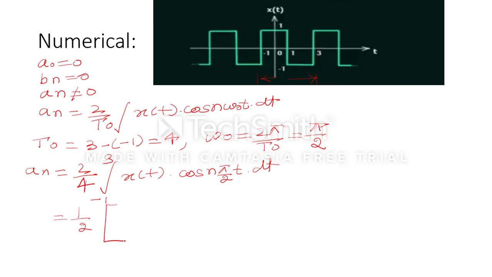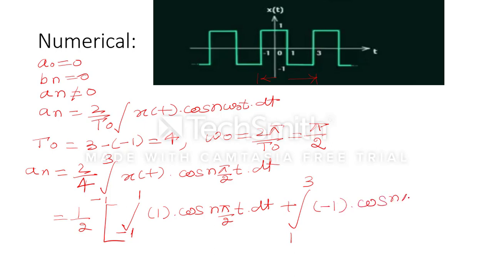As we know that from -1 to 1 the signal is +1, and from 1 to 3 it is -1. So we need to take -1 to 1, x(t) value is 1, multiplied by cos n pi by 2 t dt, plus integration from 1 to 3, the value is minus 1, cos n pi by 2 t dt.